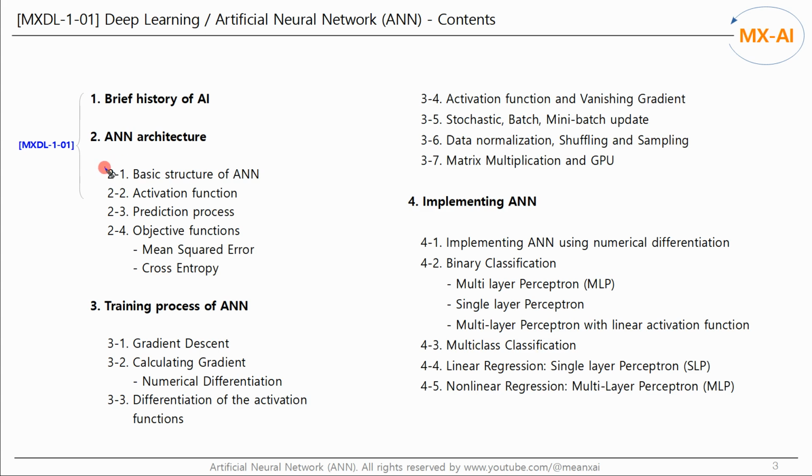So far, we have looked at the basic structure of artificial neural network. In the next video, we will look at the basic operation process of ANN. Let's look at the prediction process and the objective functions for learning.